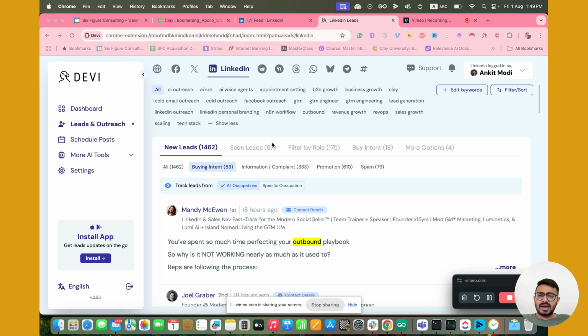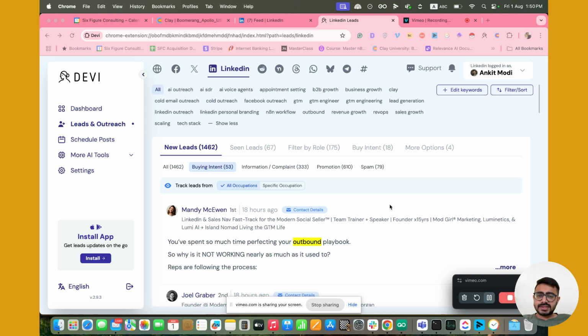It's just been a couple of days since I used it, and I already have started to see results. In fact, I even booked one appointment. Although I'm not really using this platform to book appointments, maybe that's why I got an appointment, because my mindset is not really appointment setting. My mindset is to build networking connections, to build relationships using comments, right? So what exactly I do is something that I'm going to share in this video, and you can follow my system or you can come up with your own system.